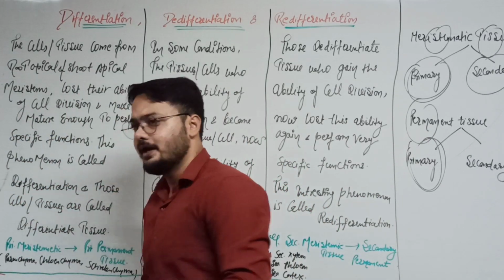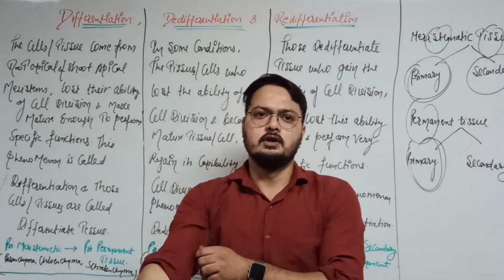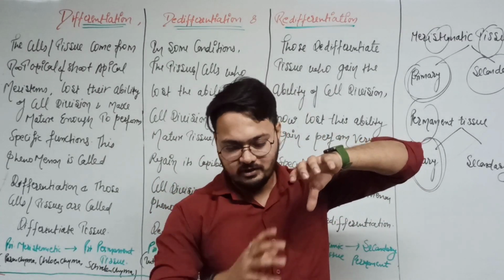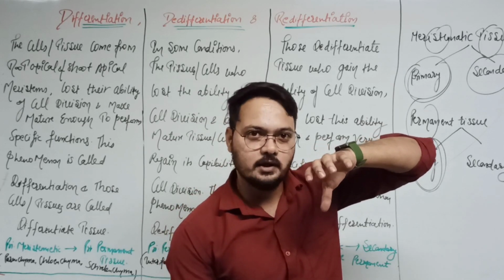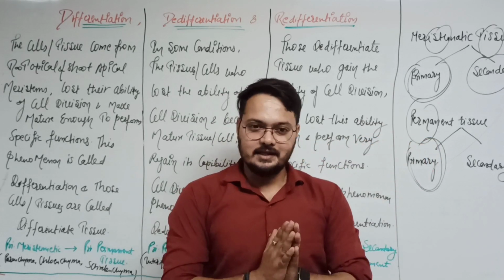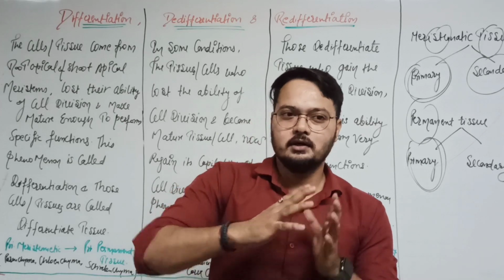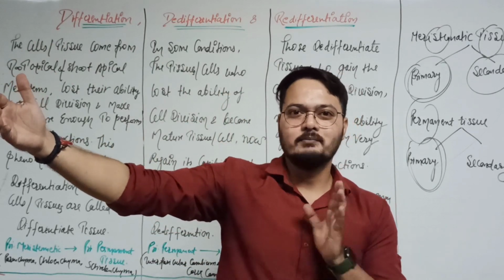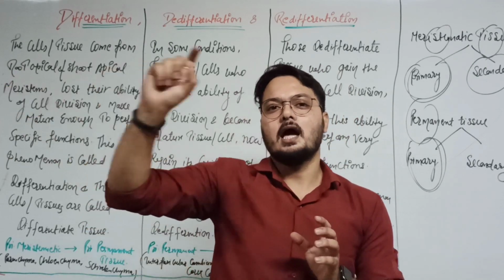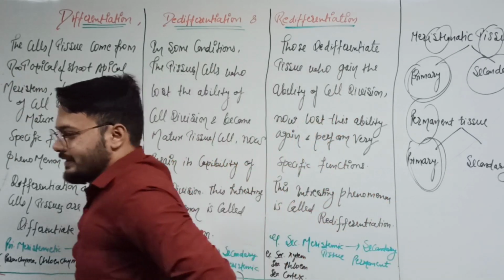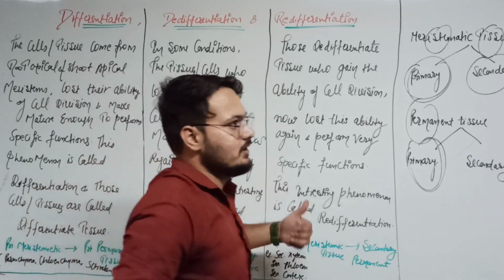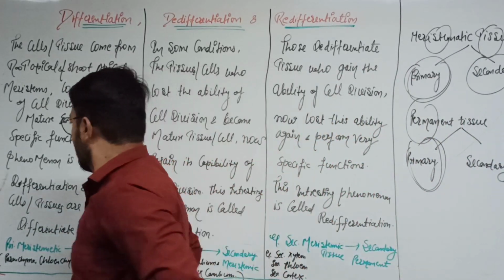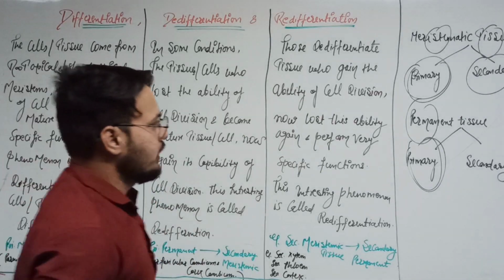Okay, and it also depends upon the location. The cells that are away from the root apical meristem form the root cap, and the cells that are away from the center, or we can say at the periphery from the center, form the epidermis. Okay, so it is clear how we can say that this is the open type of differentiation that occurs in the plant. So enough for today.